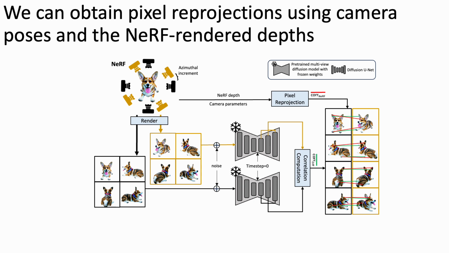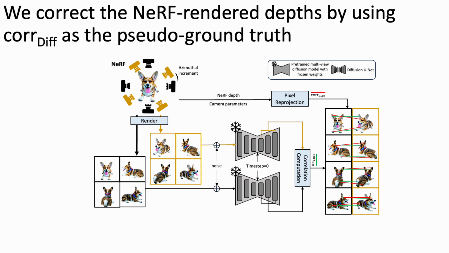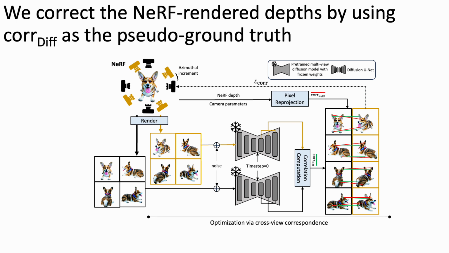In CorrespondentDream, we aim to correct the incorrect rendered depths by using the cross-view correspondences as guidance. Specifically, in the iterative update of the 3D representation, we introduced the correspondence loss, which aims to minimize the discrepancy between the CorrDiff and CorrNeRF, where we use CorrDiff as the pseudo ground truth to correct CorrNeRF.